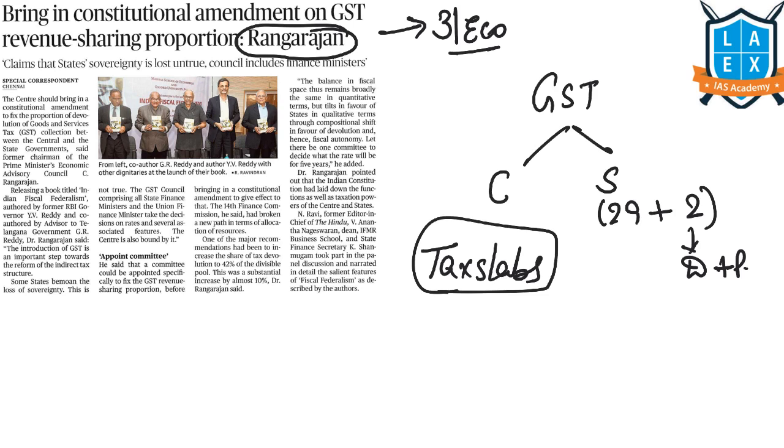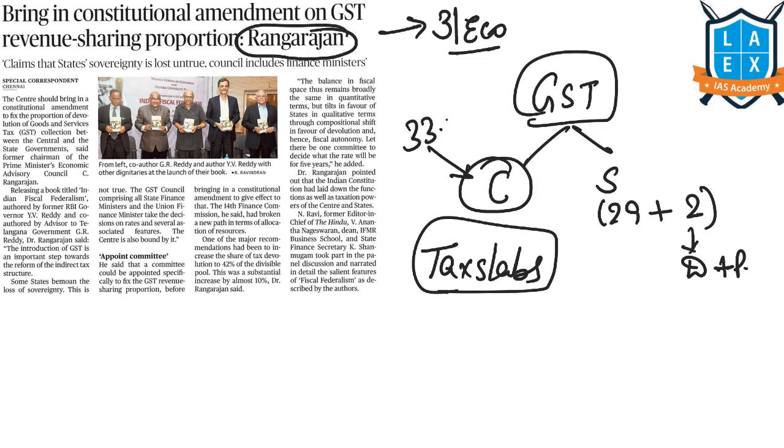It is this council who will decide combinedly. Here the center will have 33.33% weightage for its vote, and the states, both 29 and 2 union territories, will have 66.67% weightage while voting to put which goods and services under which tax slab.